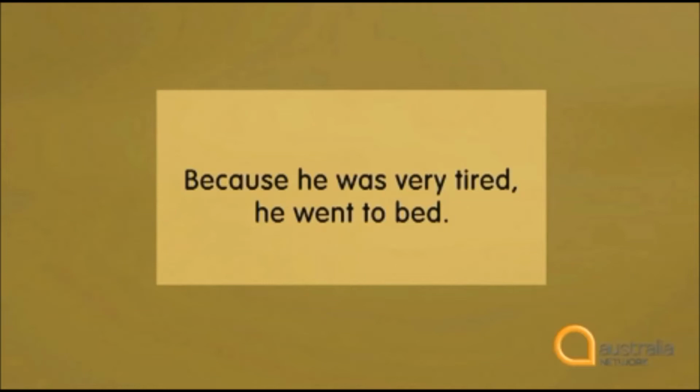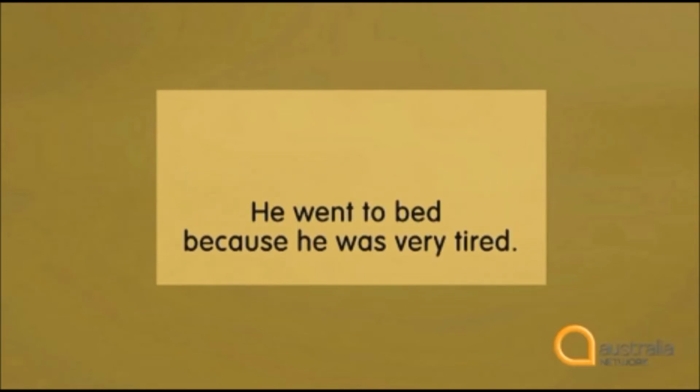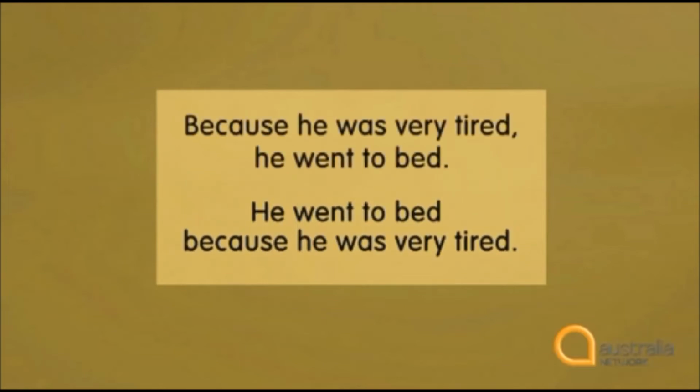But let's swap the clauses around. He went to bed because he was very tired. In sentences like this, with the independent clause first, we don't need a comma. Listen to the different way they read out, and you can hear why. Because he was very tired, he went to bed. Notice the pause. He went to bed because he was very tired. There's no pause. So sometimes when you're writing, it helps to think that if there's a pause, you might need a comma. And that's where we're going to pause today.